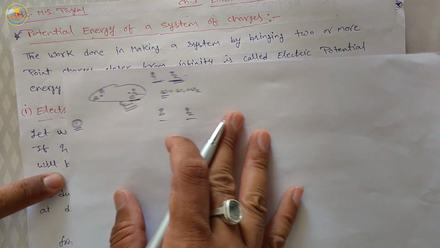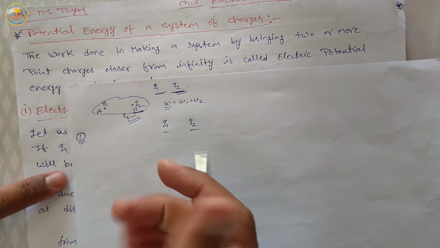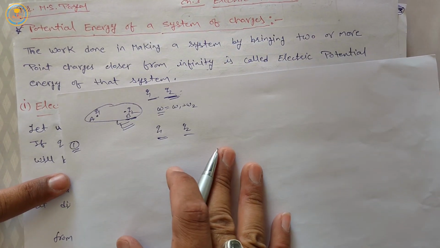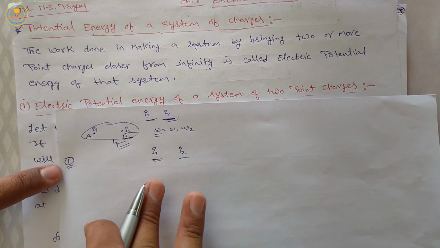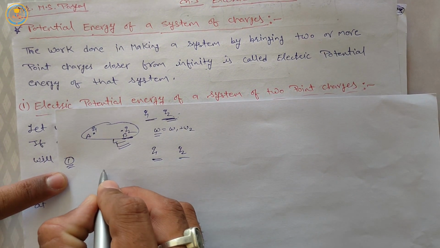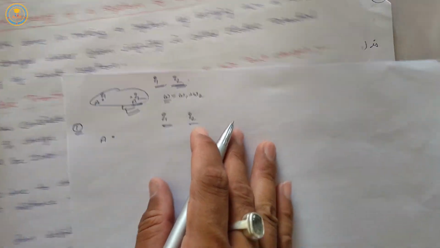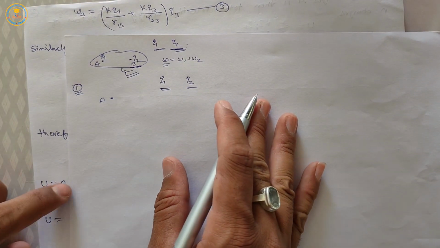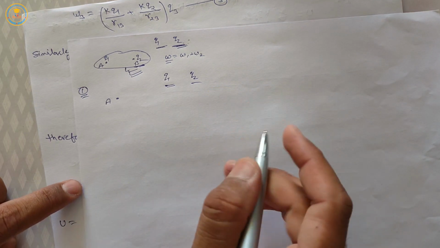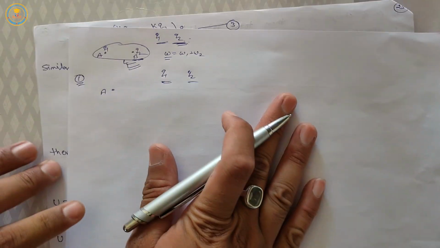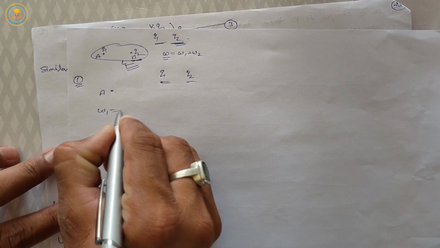If the q1 charge is brought from infinity to a particular point A, then the total work done will be 0. It means W1 is equal to 0.